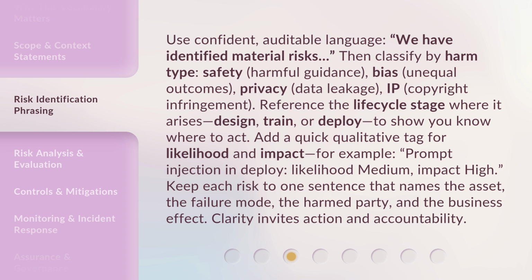Add a quick qualitative tag for likelihood and impact. For example, prompt injection in deploy, likelihood medium, impact high. Keep each risk to one sentence that names the asset, the failure mode, the harmed party, and the business effect. Clarity invites action and accountability.